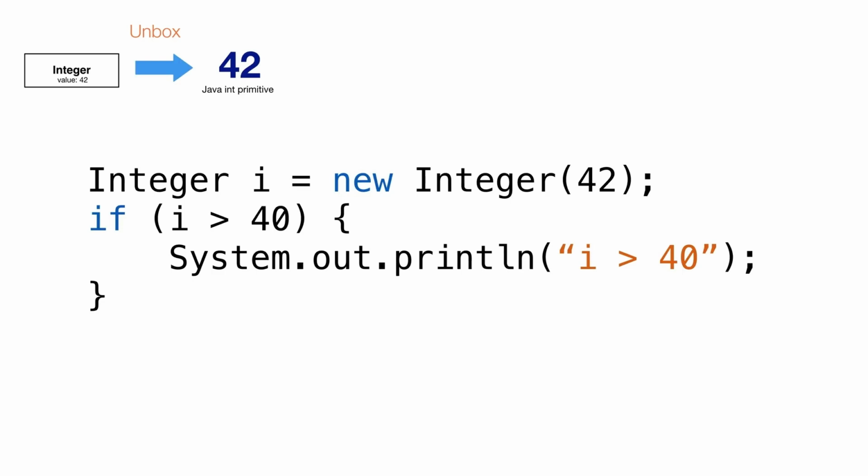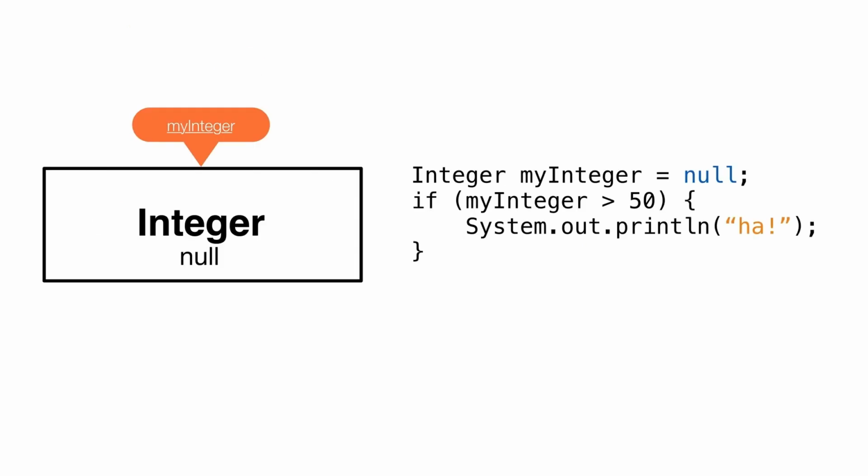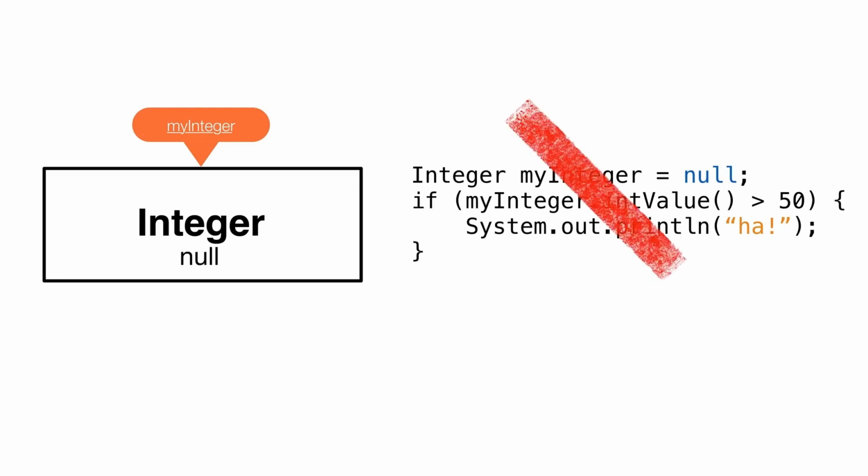This is called unboxing. We could get into a case where we think we're comparing numbers, but the instance gets us into trouble. Imagine we create an integer instance, but we never create the value. The instance is null. Now compare the number in an if statement. This gives us a null pointer exception. The reason is we're unboxing the number by calling the intValue method, but the method is not a static method. It's an instance method, but our instance is null, so boom.